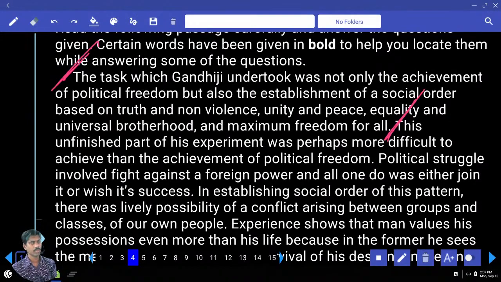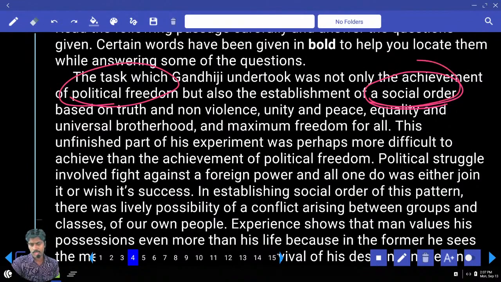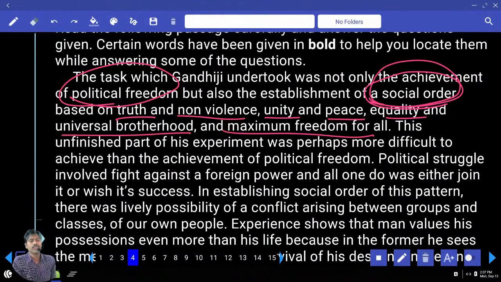Let me read from the beginning. The task which Gandhiji undertook was not only the achievement of political freedom but also the establishment of social order. So, whatever the task he has taken, why did he take it? For the achievement of political freedom and establishment of social order. He wanted to achieve two things, political freedom and social order. Based on what? Based on truth, non-violence, unity, peace, equality and universal brotherhood and maximum freedom for all. So based on all these principles, he wanted to attain two things: political freedom and social order. This unfinished part of his experiment was perhaps more difficult to achieve than the achievement of political freedom.